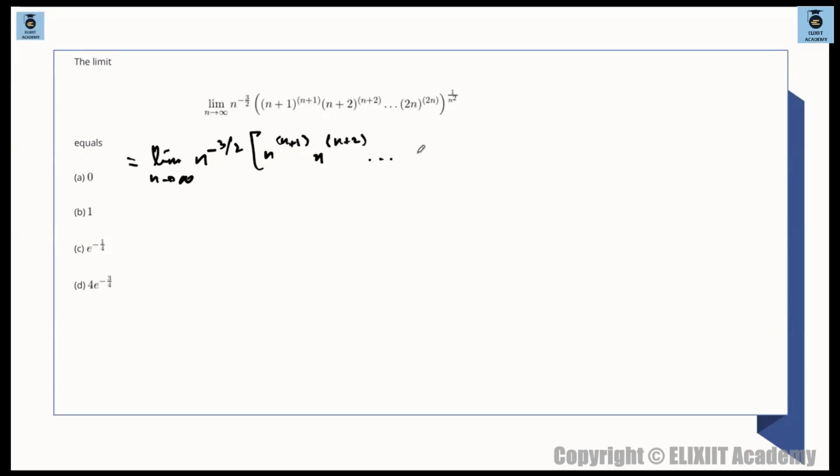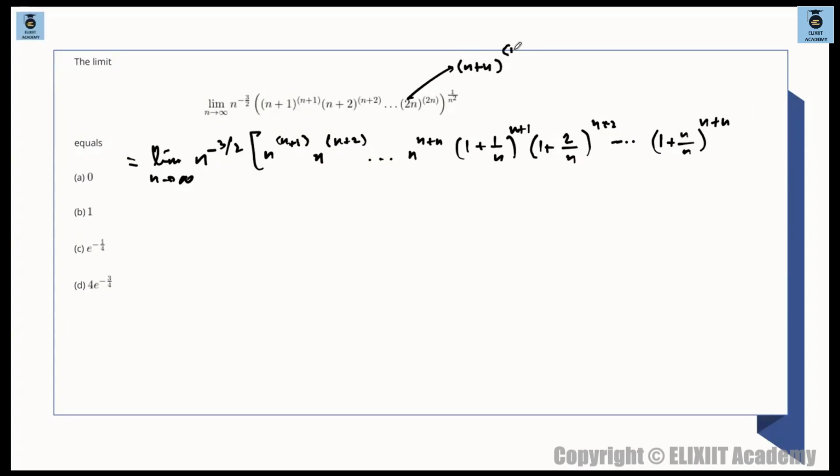I'm taking out n common from all the terms, goes up till n to the power of n plus n. ठीक है? हर एक टर्म से n कॉमन गया है. So what is remaining? 1 plus 1 by n whole to the power of n plus 1, then 1 plus 2 by n whole to the power of n plus 2, and so on. This goes up till 1 plus n by n whole to the power of n plus n. That is what is remaining, right? ठीक है, ये ध्यान रखना कि ये जो 2n है, 2n is nothing but n plus n whole to the power of n plus n.